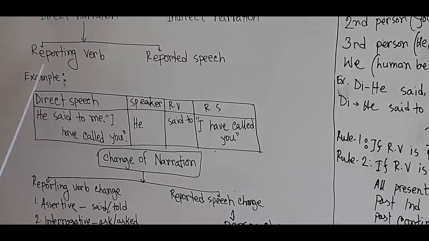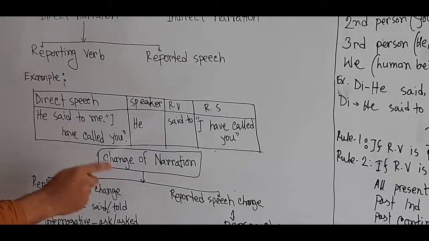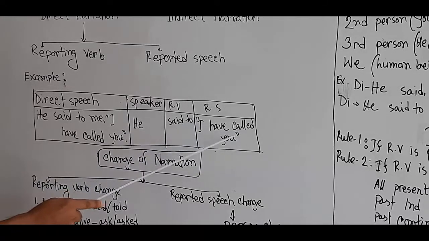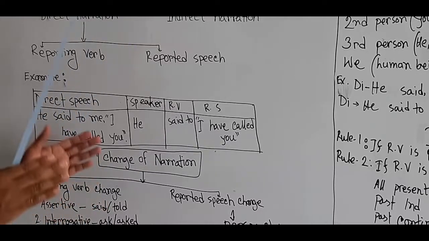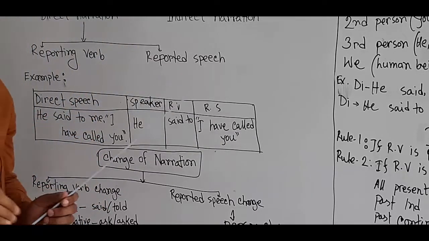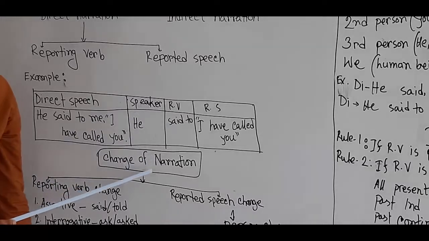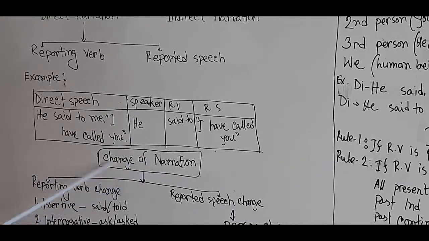Here, "said to" is the reporting verb and the other is reported speech. You have to know the reported speech: "I have called you." You know that reported speech must be within inverted commas. Reported speech remains in inverted commas. Okay. Next, another important point of narration: change of narration.